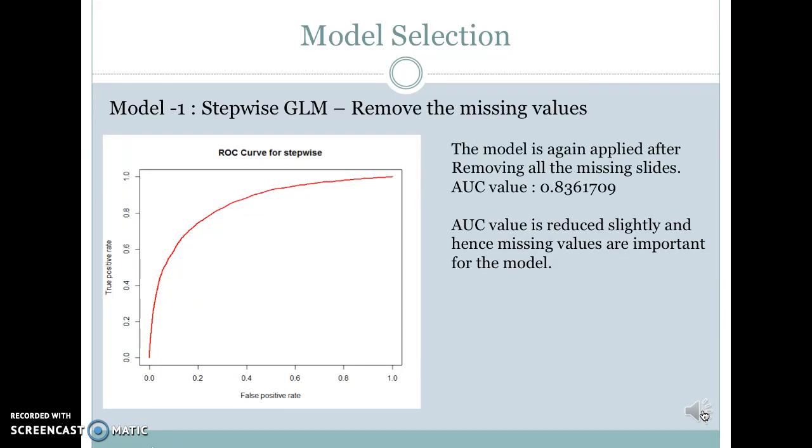Next, we removed all the missing values. Reapplying the model again, the AUC value is reduced a little bit, and the variable selection doesn't change at all. The AUC for stepwise GLM is 0.836. The AUC value is reduced slightly, and hence missing values are important for the model.